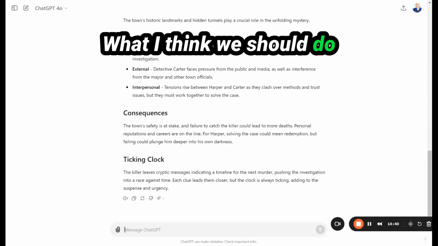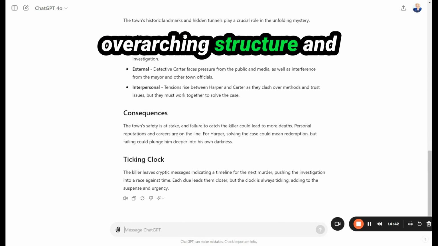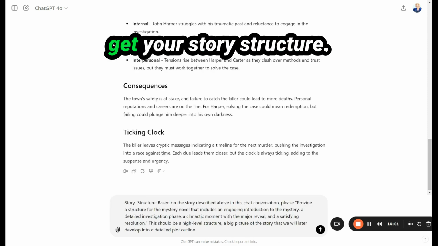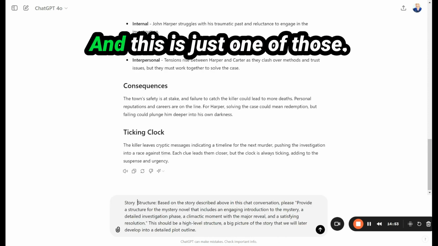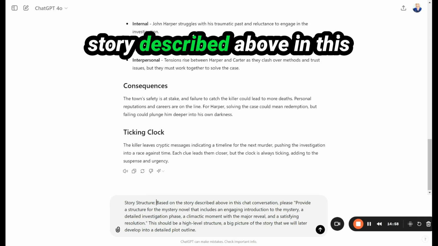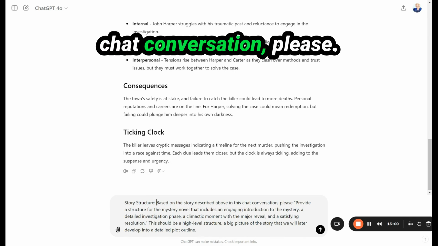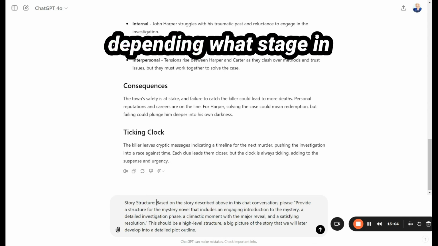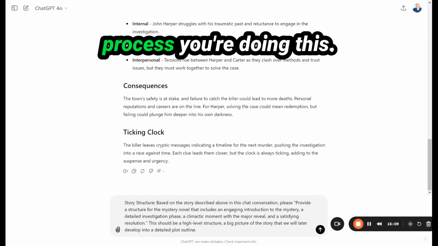What I think we should do now is come up with an overarching structure and plot outline for our novels. There are a lot of ways to get your story structure, and this is just one of those. Here's what I said. Based on the story described above in this chat conversation, please, and I put quotes around the actual prompt, depending on what stage in your mystery novel writing process you're doing this.